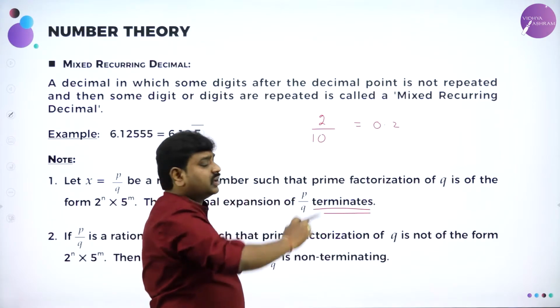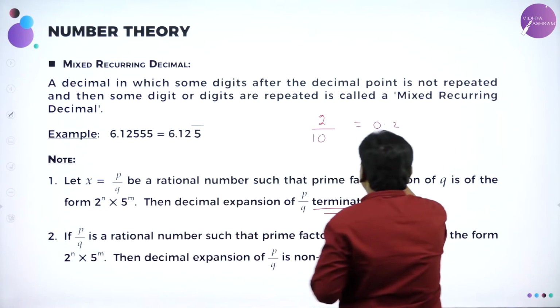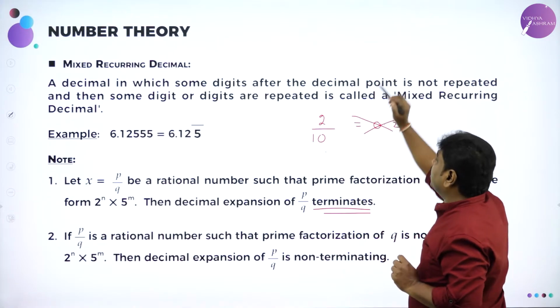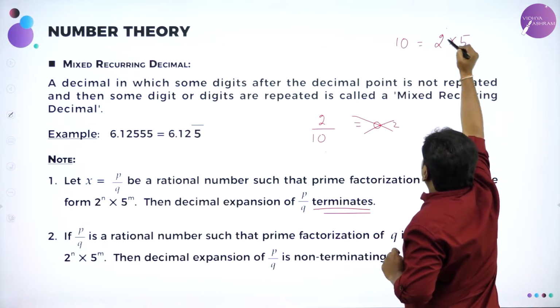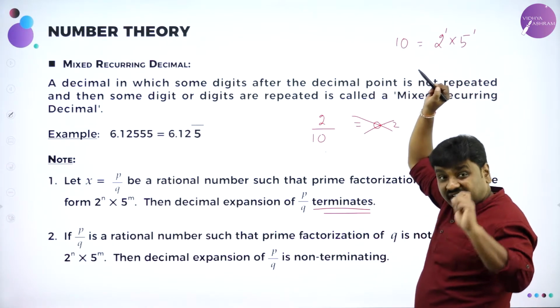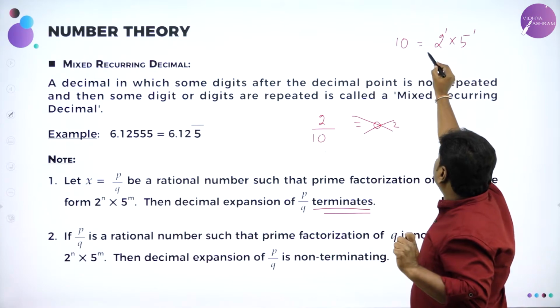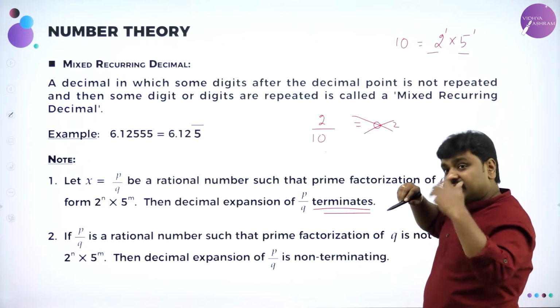It stops here, right? And how to decide without actual division? How to decide means take the denominator. What is the denominator? 10. 10 can be written as 2 into 5. I can write it as 2 power 1 into 5 power 1. So if you can write the denominator as a product of 2 power m and 5 power n, then it's terminating.